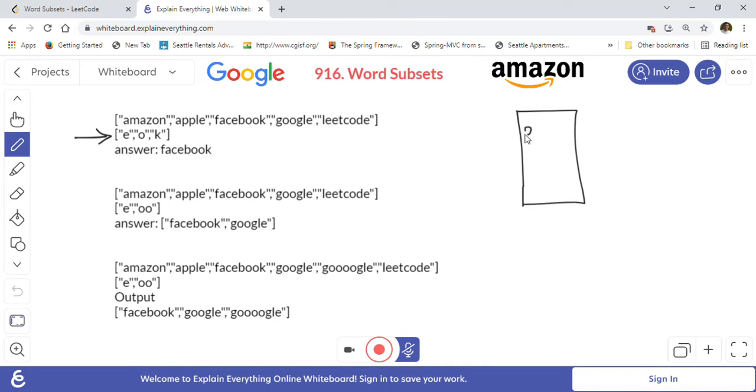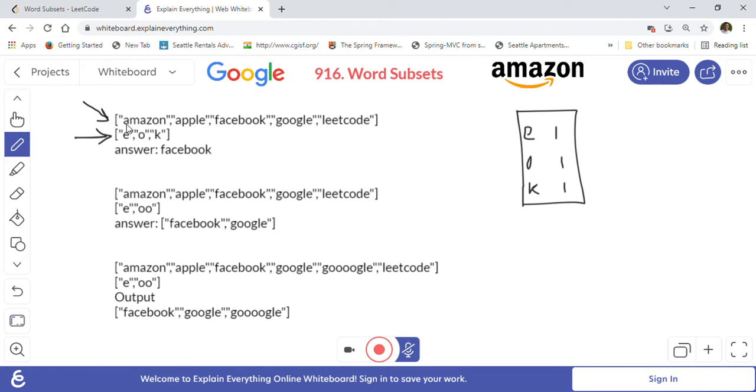of each character. So E occurs 1 here, O occurs 1 in the array, and then K also occurs 1. So this is what we will calculate. We will go through each of these words and we will calculate this cumulative array of frequency, and after that we will go through each and every word in the first array.